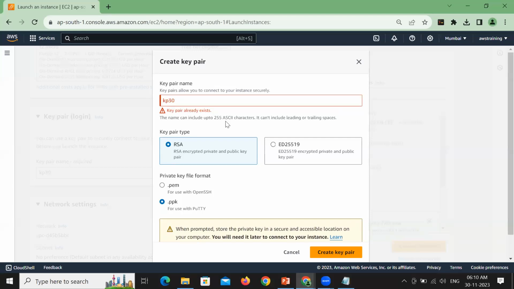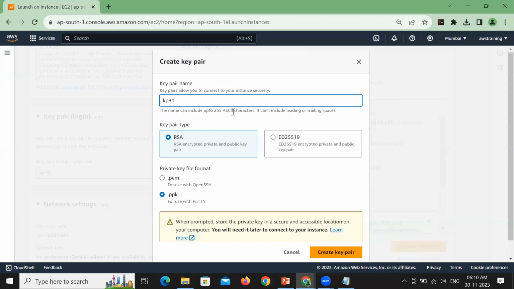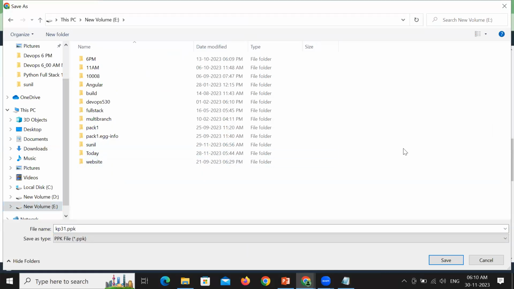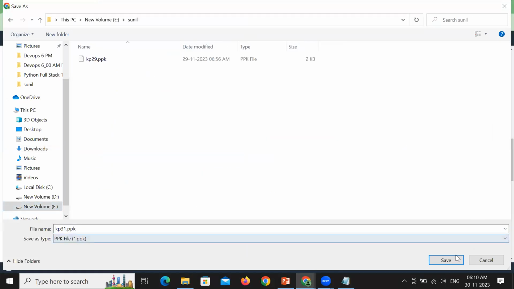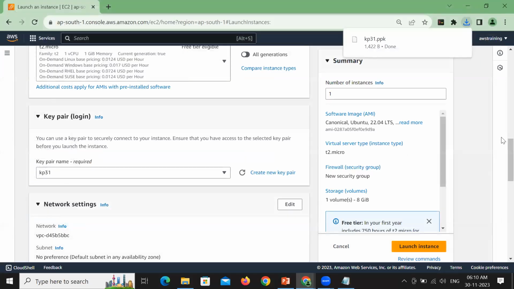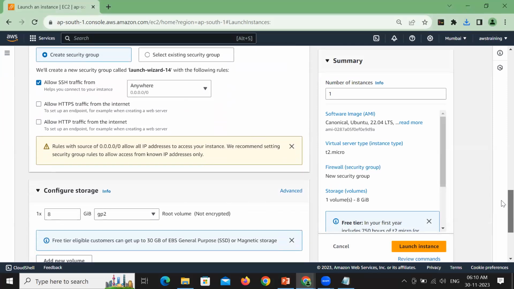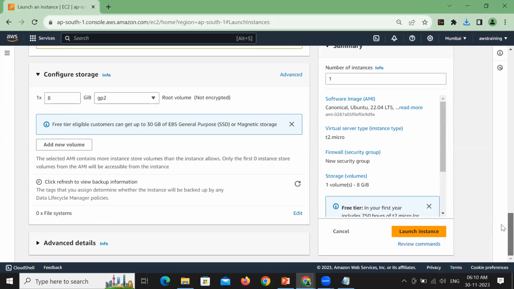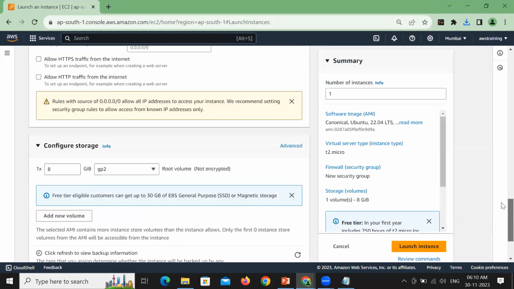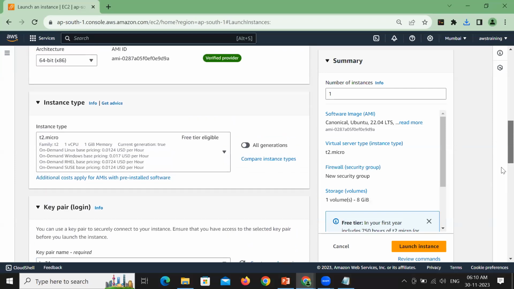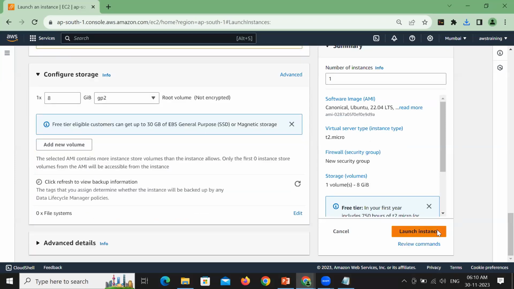KP31. Scroll down, take the default security group, that's fine. Storage 8 GB, that's all. I have downloaded the key pair also, so let me proceed. Proceed and launch instance.